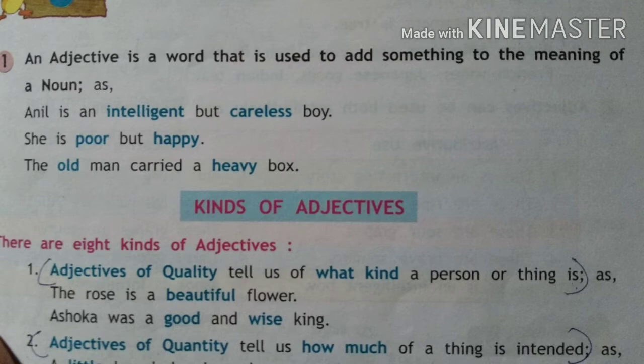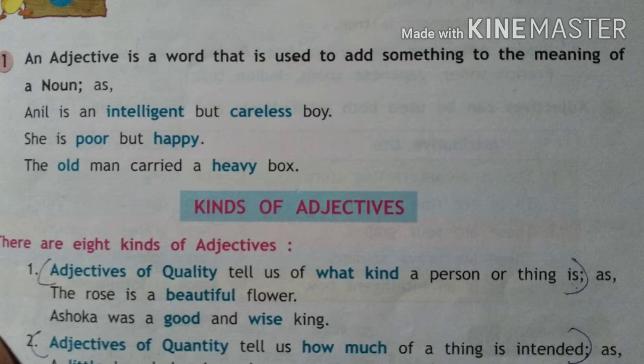There are 8 different kinds of adjectives, and the first one is adjectives of quality. Now, what does this quality mean? It tells you what kind of a person, what qualities that person or a thing has. So, we say it is an adjective of quality. For example, the rose is a beautiful flower. Flower is a noun. What quality are we giving to that flower? That it is very beautiful.